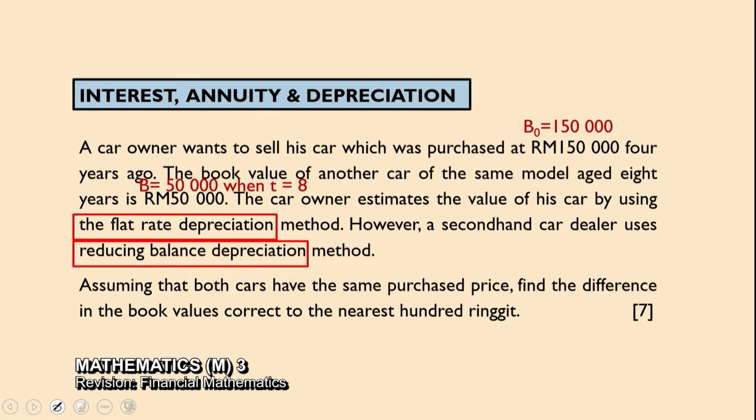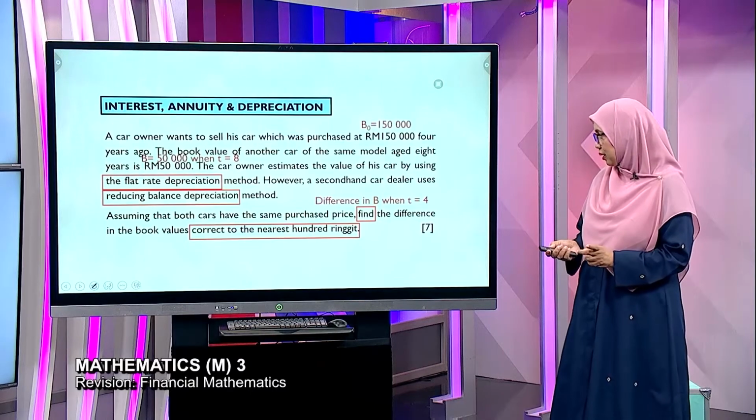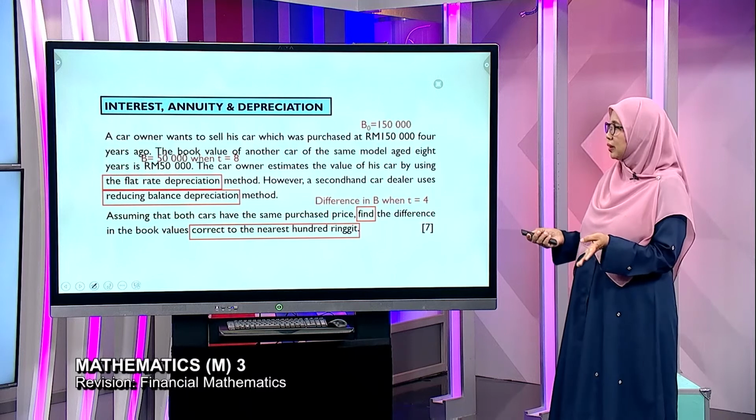So what must you do? What is the task here? The task is to find the difference in the book value after 4 years. And the requirement, the answer must be given correct to the nearest 100 ringgit. Okay, so let's look at the solution.